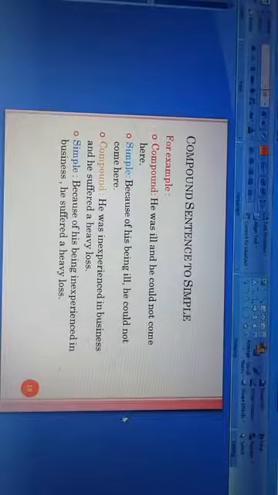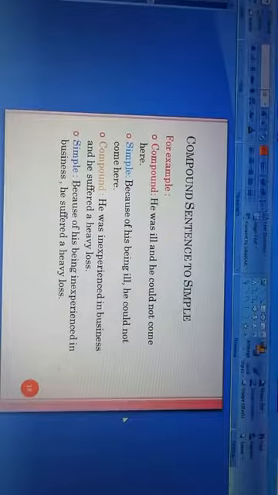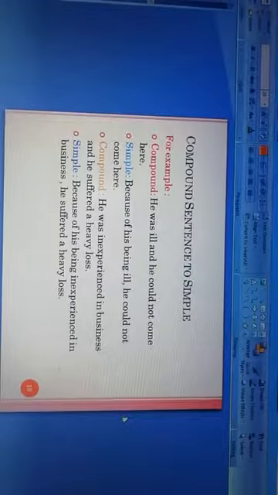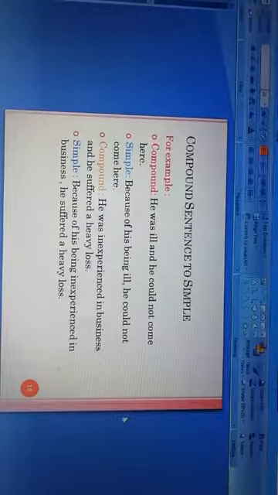And when we make it simple, we will write because of his, the possessive form of the subject he, and then the be verb, be plus ing, and then the remaining part, inexperienced in business, and then we use a comma and then the remaining clause, that is he suffered a heavy loss. So the simple sentence will be: because of his being inexperienced in business, he suffered a heavy loss.